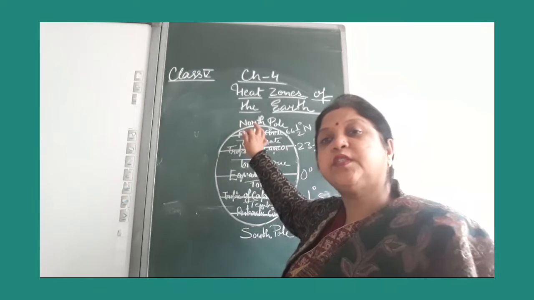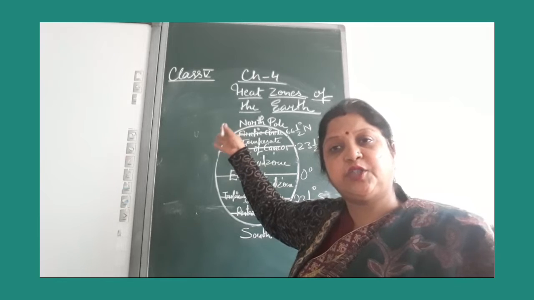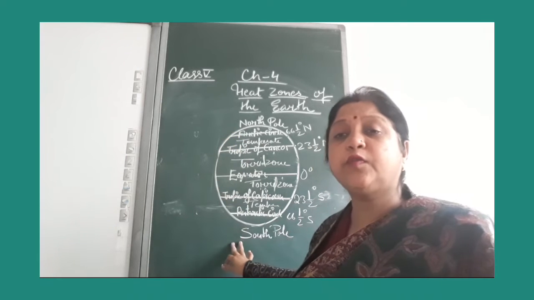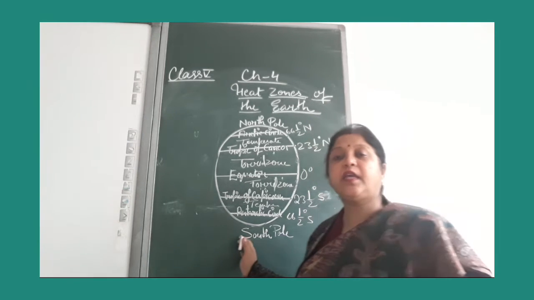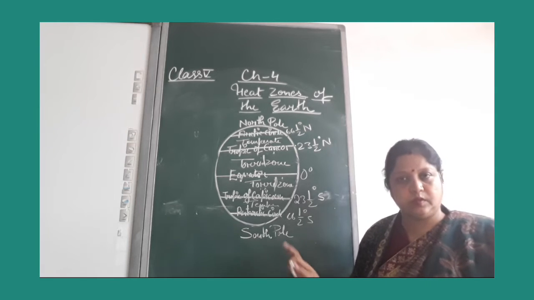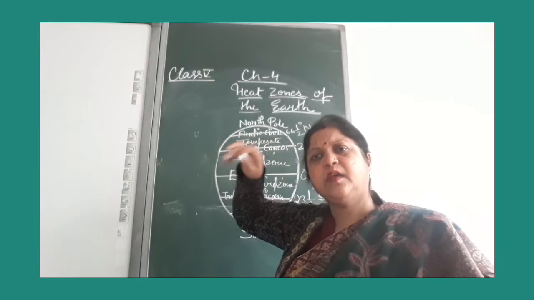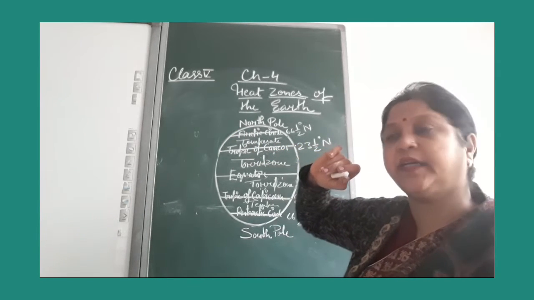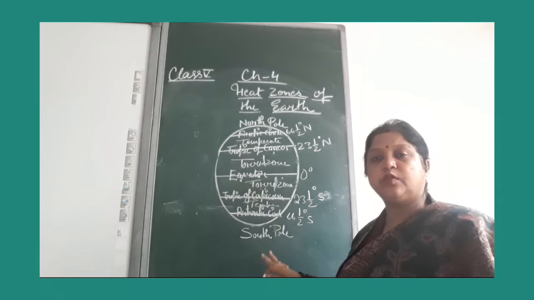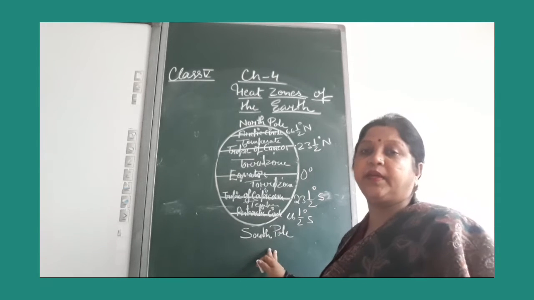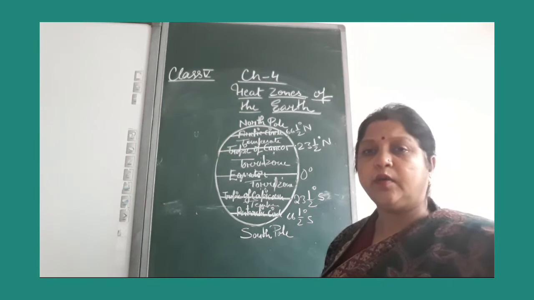In the north frigid zone few people live, in countries like Greenland, Alaska and Russia. In the south frigid zone no people live. There are only research centers, and we can see species like penguins. In the north frigid zone we can see the Arctic fox and polar bear. India has also set up research centers here, Dakshin Gangotri and Maitri. I hope all of you understand.